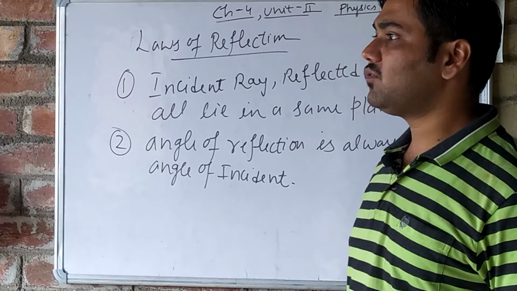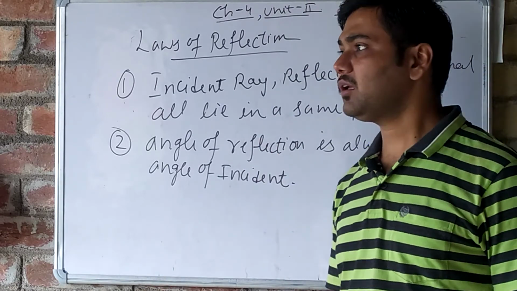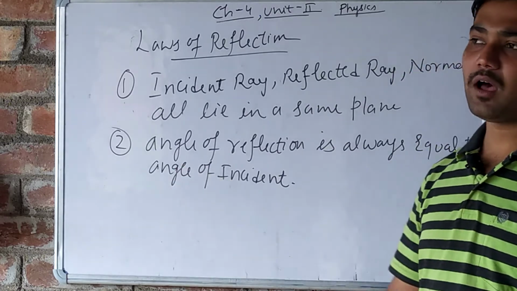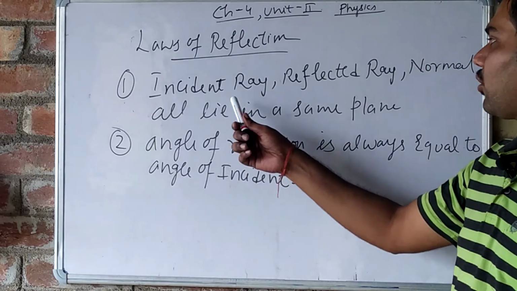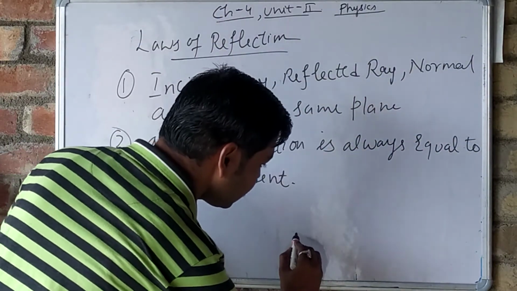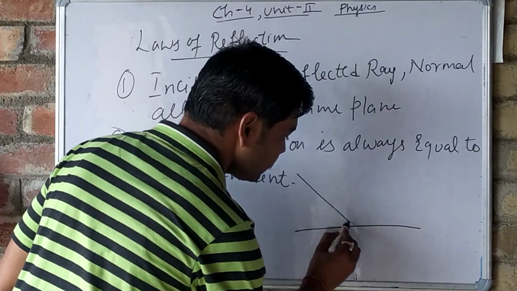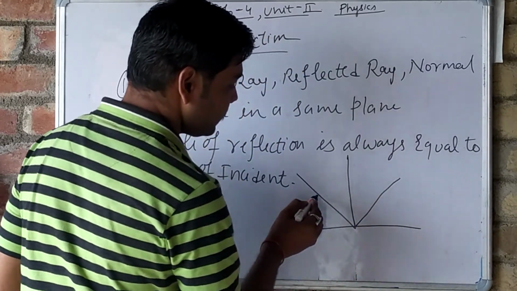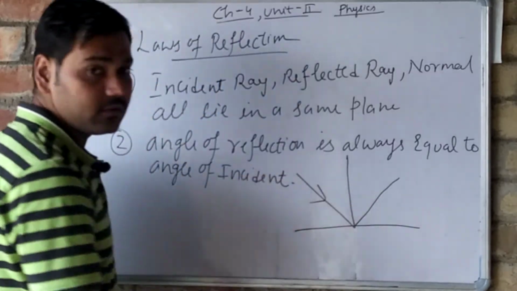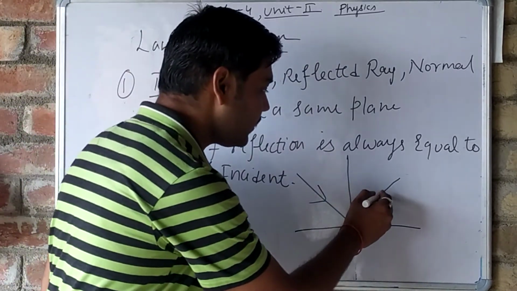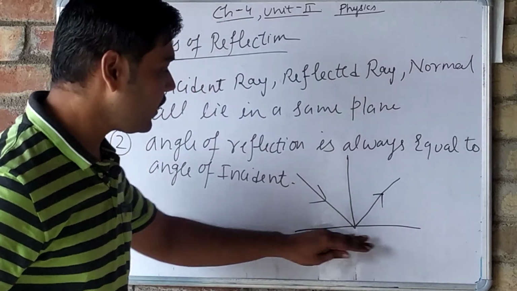That means if any reflection is occurring, it is following these two laws. So these two laws are very important. See here, this is the incident ray, this is the normal, this is the reflected ray, all lying in the same plane.